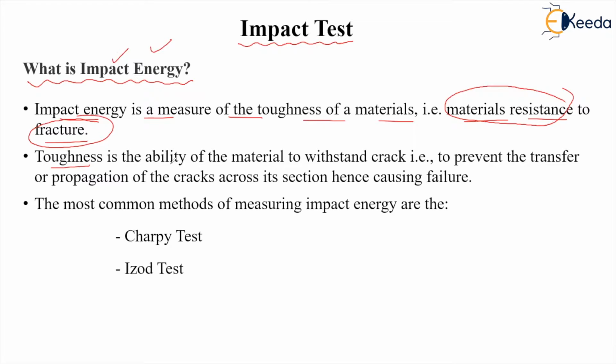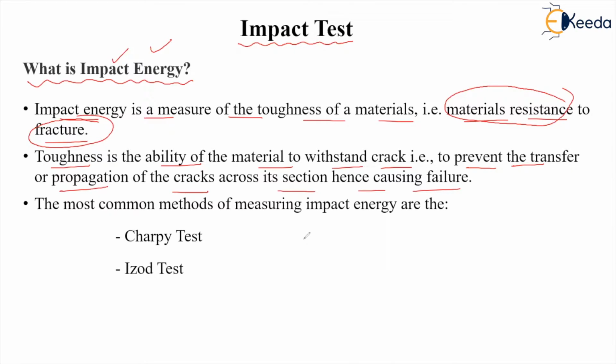So toughness is basically the ability of the material to withstand the crack, right? Whenever a failure takes place, first a crack initiates and that crack propagates and the final failure takes place. So what is the ability of the material to withstand that crack, to hold that crack for a longer time? That is called the toughness of the material. So toughness is the prevention of the propagation of the crack across the section before the failure takes place, right?